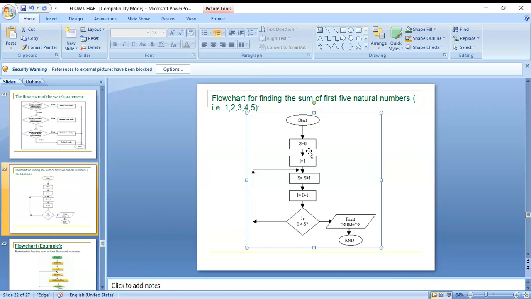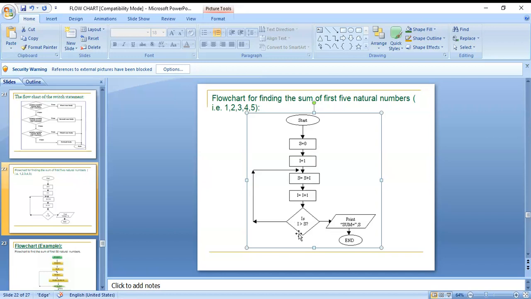Okay, here you can see these: s is equal to 0, i is equal to 1, s is equal to s plus i, i is equal to i plus 1. Okay, these all you can mention here as parallelograms. So rectangles, you can give here the i value and s values, those are initialized values. There also you can use the rectangle symbol.